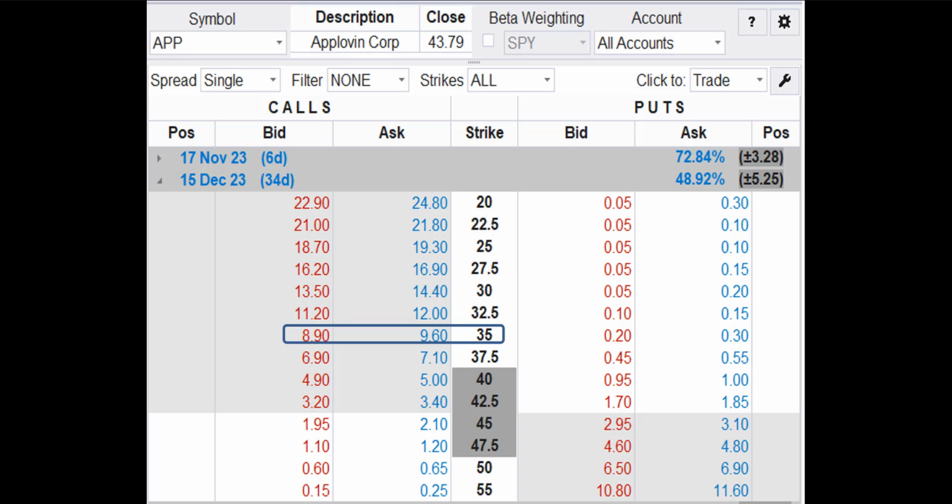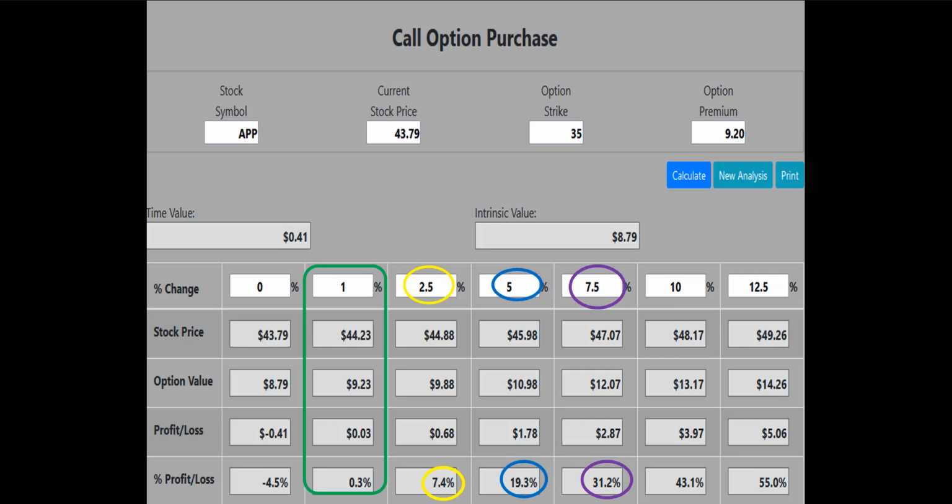Let's see if the 35 call will work. The bid-ask spread for the 35 call is 8.90 to 9.60. We try to enter near the midpoint, so we'll use 9.20 as the buy price. The 35 call works. If the APP stock price is up 1%, the 35 call will make a 0.3% or $3 profit. That's better than break even, so the 35 call is the one we'll buy.